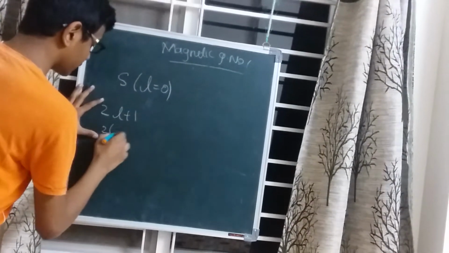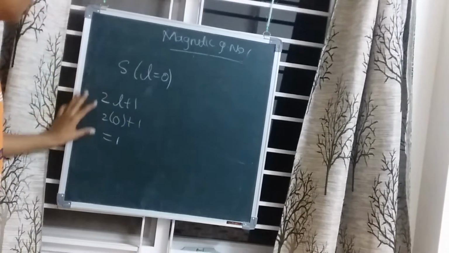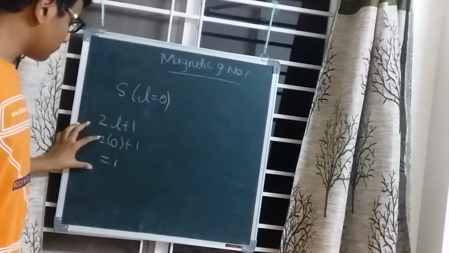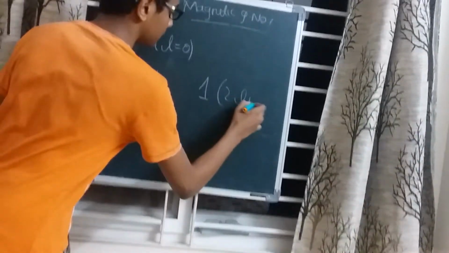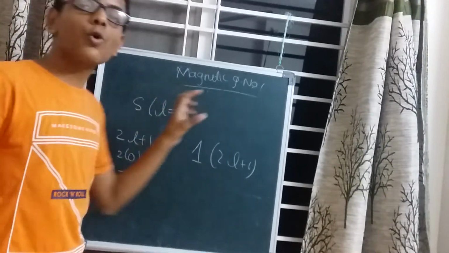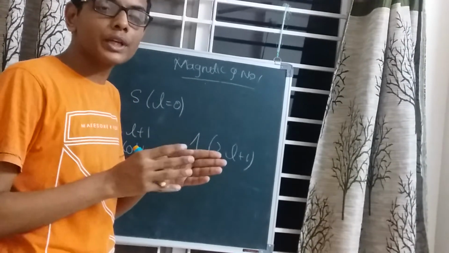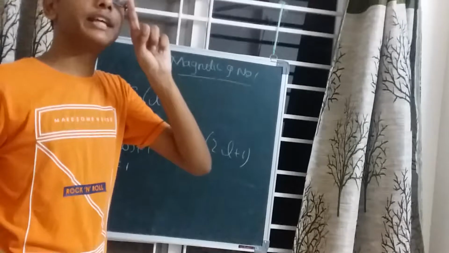So on substituting, we get 1. So for the S subshell, the magnetic quantum number has only the value 1. So the S orbital could be represented in only one way. That is, the space orientation of an electron in an S subshell could only be located in one way.